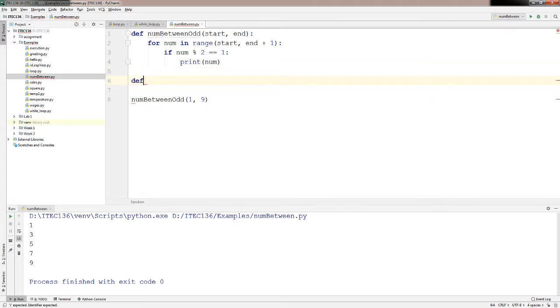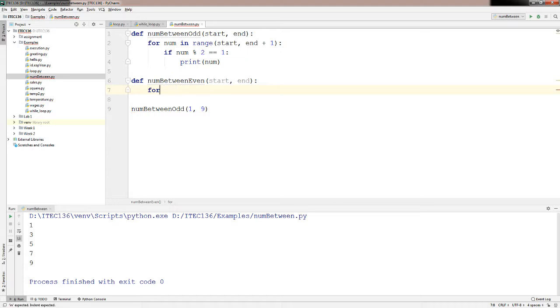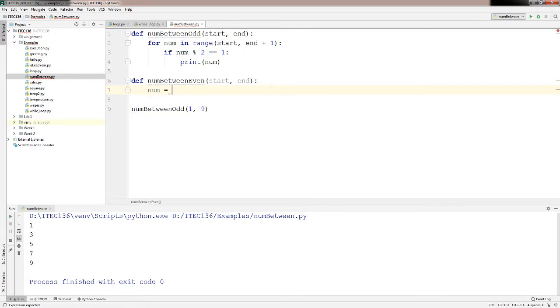So let's write our second function, num_between_even, and this would be using a while loop. So using a while loop, is num equal to 0? What should be the starting point?